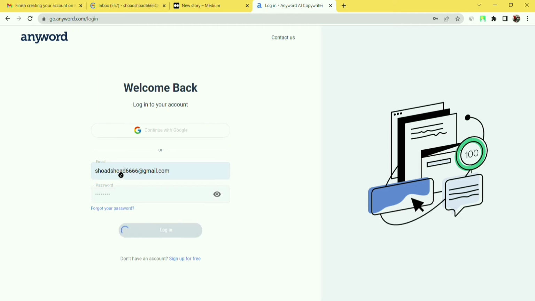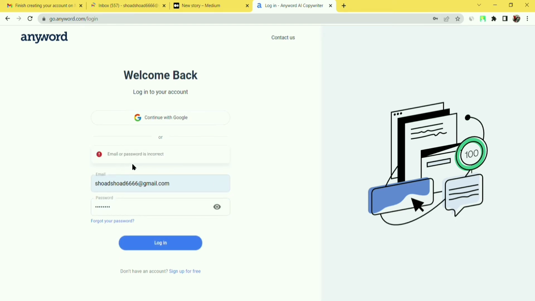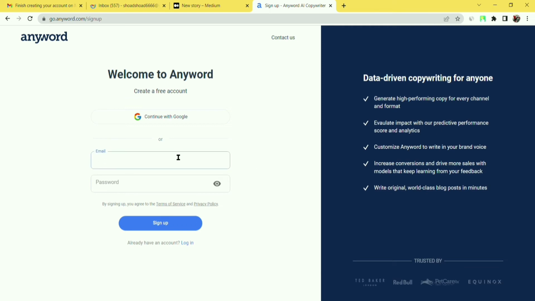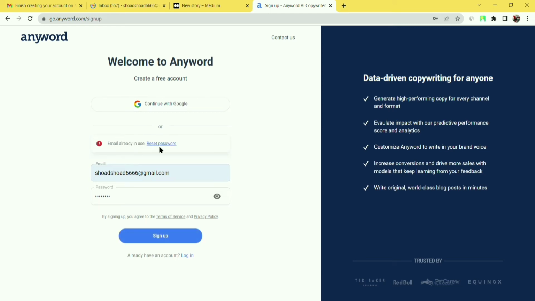If this mail is used, they will not allow us to create an account. I have to click on sign up for free. I am very sorry, now click on never. Now provide the mail and give the password. This was a little mistake, I am very sorry for it. Now click on sign up. The email is already in use, so I have to use another mail.